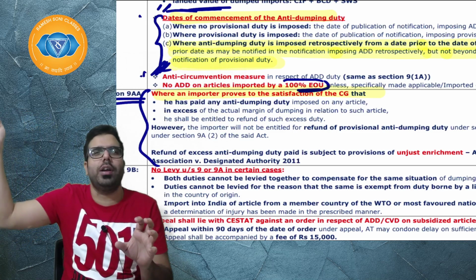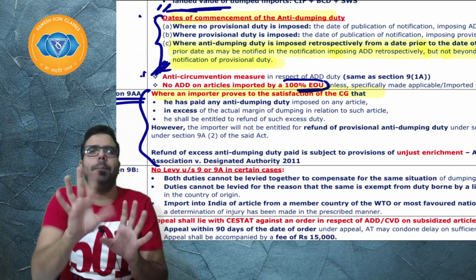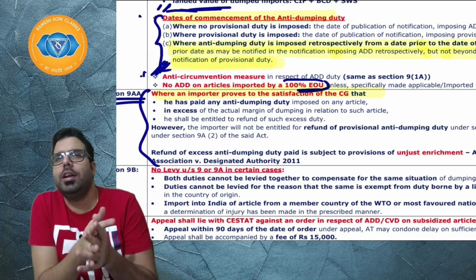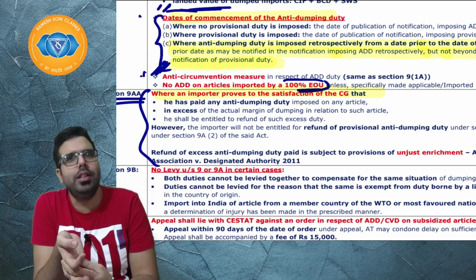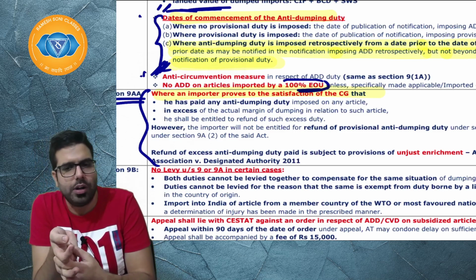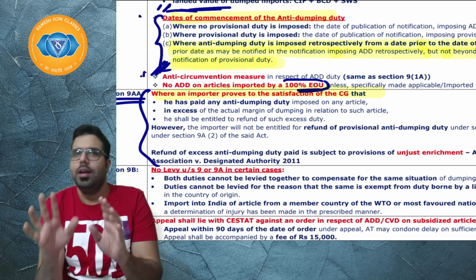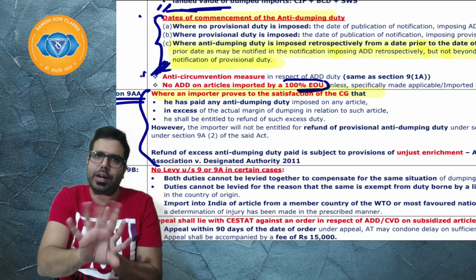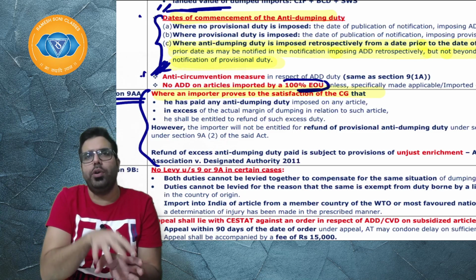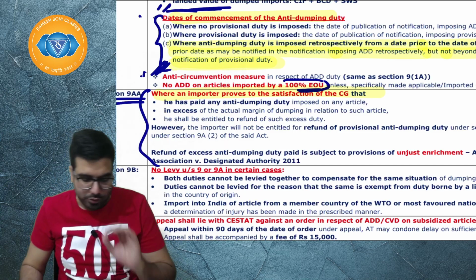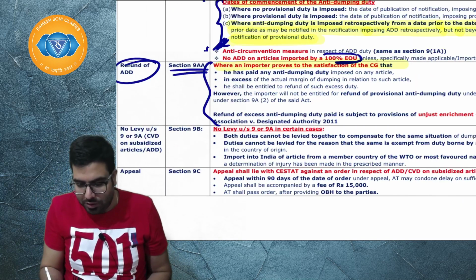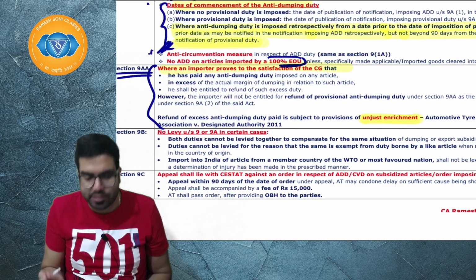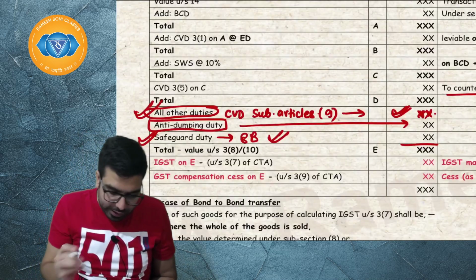Now the exporter has become a good boy and is not dumping into India, but still some anti-dumping duty was charged. So the importer can go ahead and prove to the satisfaction of the government that the exporter is now not dumping into India, so please don't charge the dumping duty, and whichever is charged, please give me the refund. So the government can give him the refund, but the refund will always be subject to unjust enrichment. Let's read the next one.